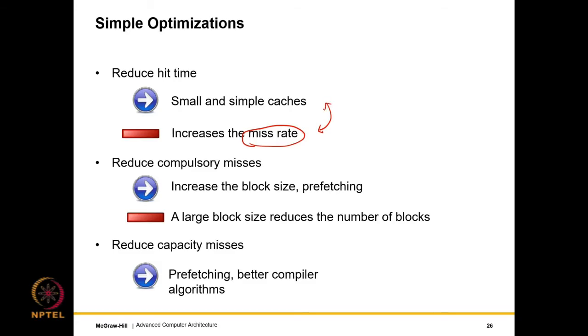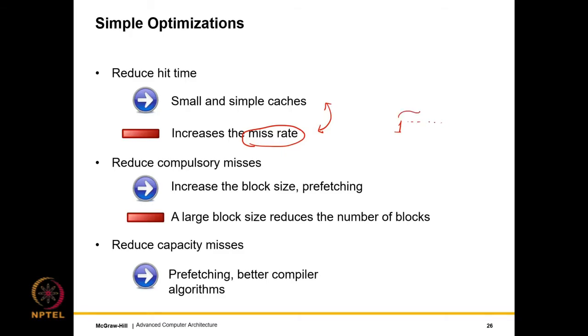To reduce compulsory misses, one thing that we can do is increase the block size. Instead of fetching, let's say, 64 bytes in one go, if we fetch 128 bytes in one go, because of spatial locality, we can reduce the number of misses that would have happened because of a compulsory nature. And recall that spatial locality means that we will access nearby addresses with a very high likelihood. So let's say we access some byte, the nearby bytes we will access.